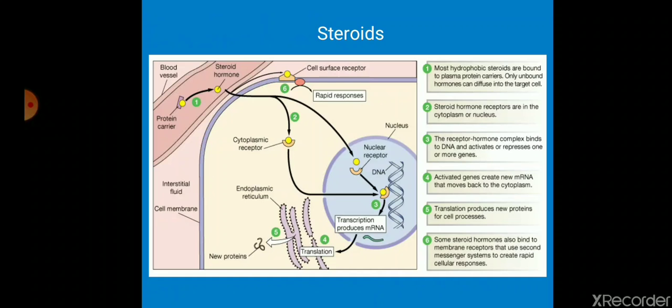This is a classical example about the mechanism of action, only for your reference purpose. Don't try to draw this figure for the exam. All steroids have their receptors within the cell, because they are lipid soluble, they can cross the cell membrane, and the receptors are located either in the cytosol or in the nucleus. I hope you remember type 4 receptor. Once they bind to the receptors, they alter the transcription process.